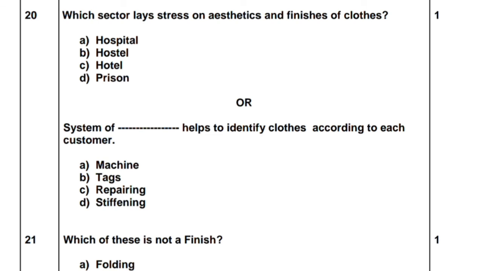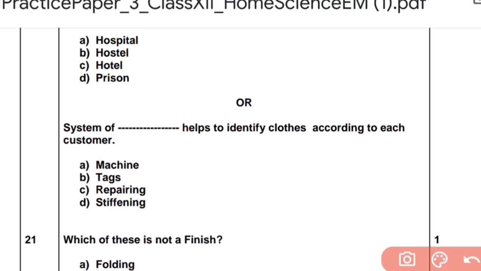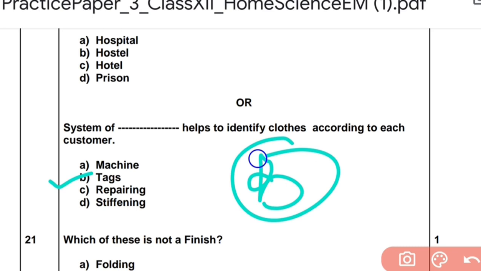When you give your clothes, when you take back your clothes, there are tags, and by looking at that tag the person gives it to you. So the answer is tag. Even if you give it for dry cleaning, there is a tag attached, and the tailor also attaches a tag, and so the answer is B. By that tag, he identifies by the number that it is your item.